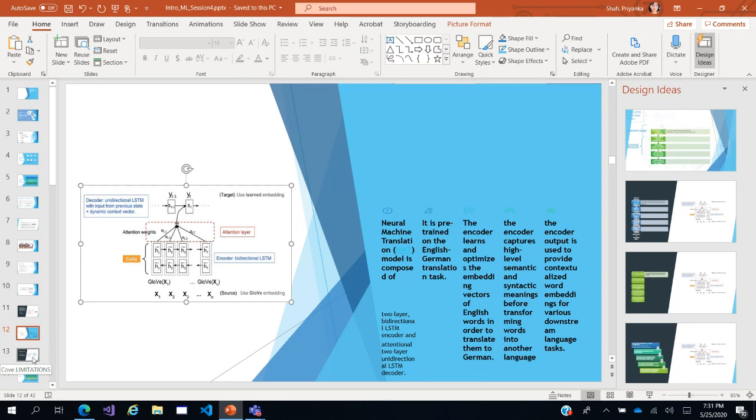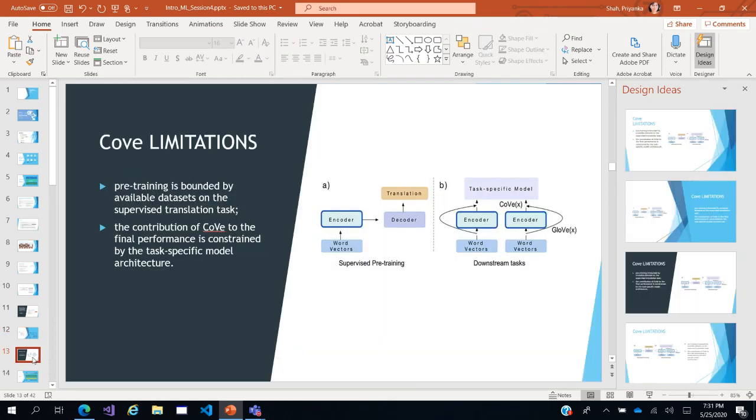And unfortunately, contextual vectors, as we will see, will not be able to fulfill a lot of downstream tasks. The problem there is that it is pre-trained only for a translation scenario, English to German translation. The final pre-trained model for this translation task can be used only in very limited scenarios, like a question and answer type of scenario, obviously language translation, and maybe some SNLI, which is Stanford Natural Language Inference. Those are the very few scenarios it can be used for.